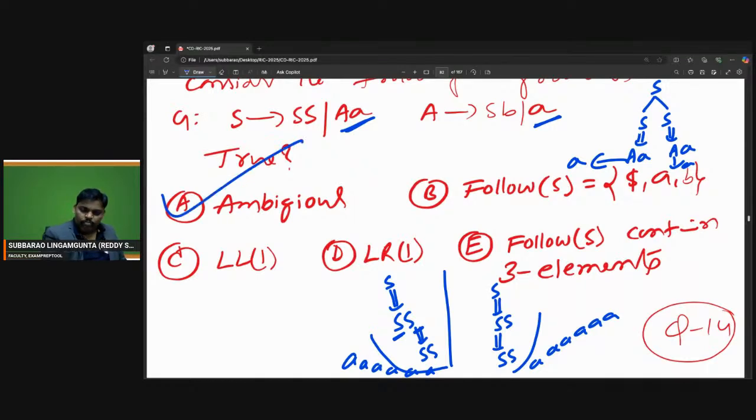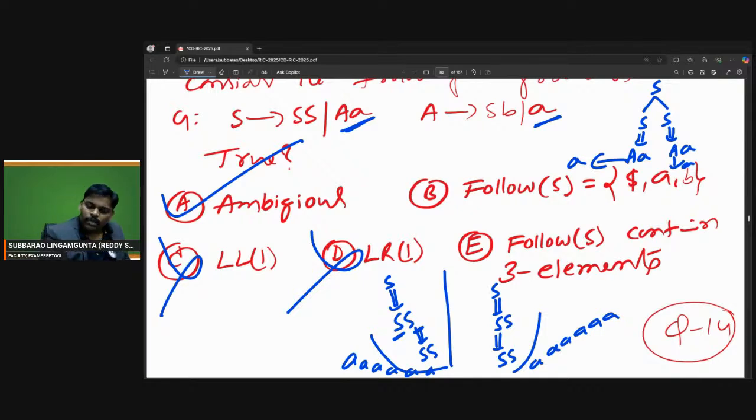Because when it is ambiguous, it can never be LL1, it can never be LR1. S replaced by SS. In the second level, you can replace the second S or the first S. If you replace the second S, 6 S will be possible. If you replace the first S, 6 S are possible. So it is an ambiguous grammar.